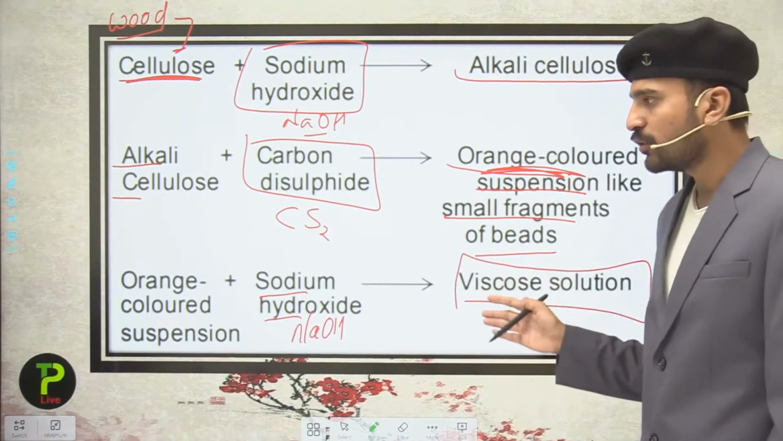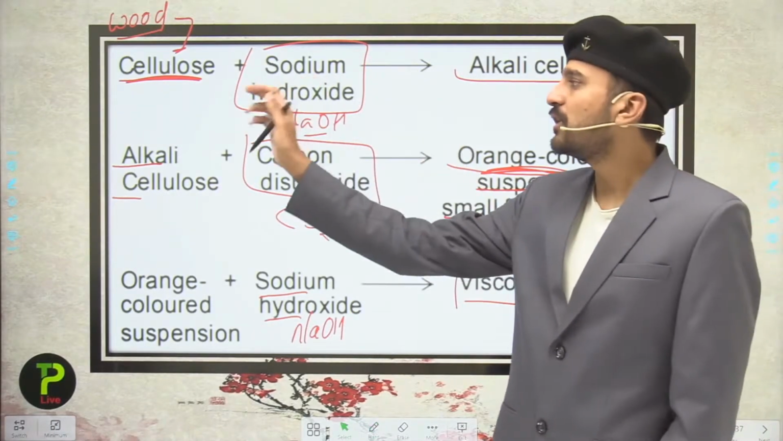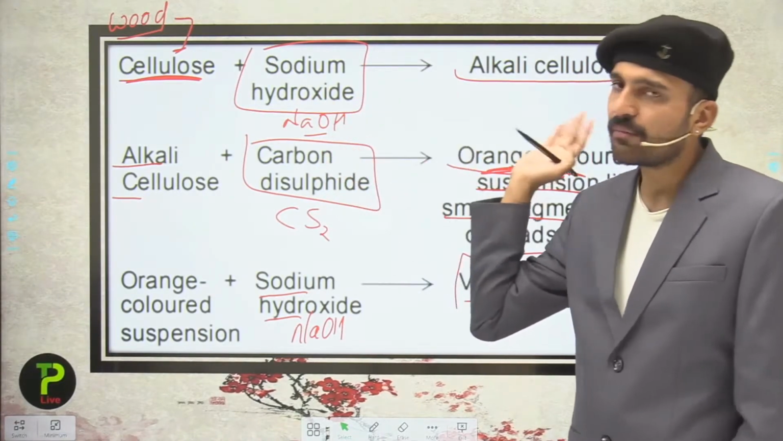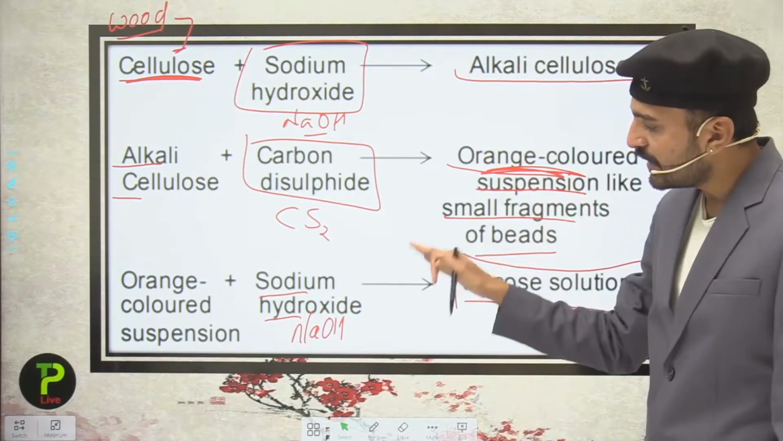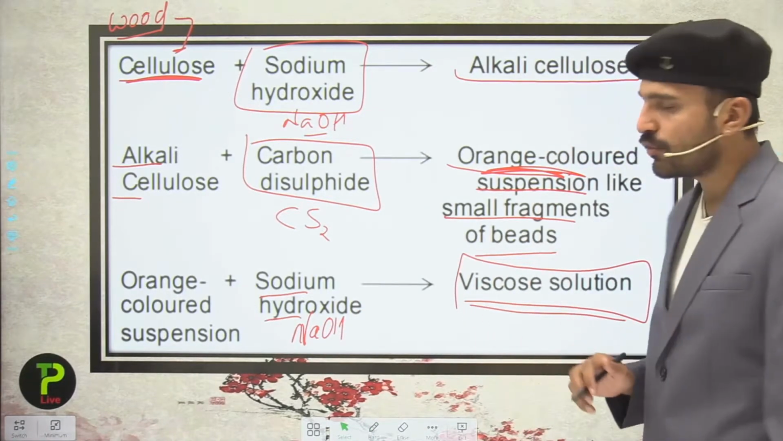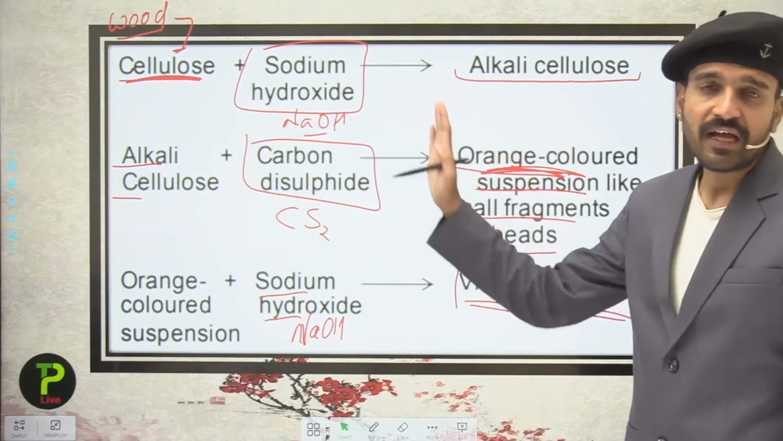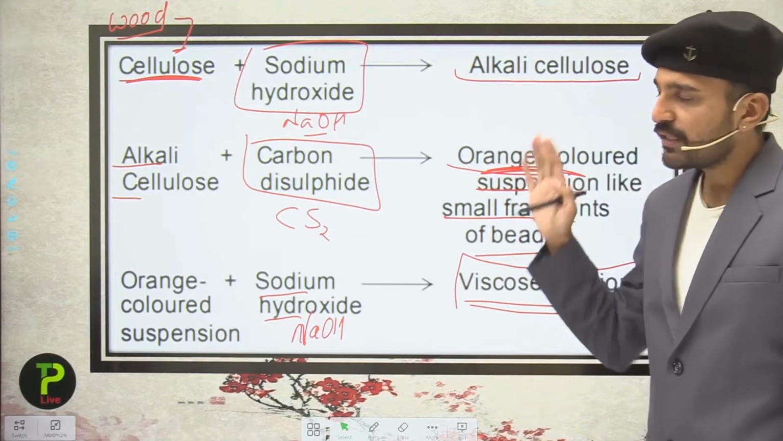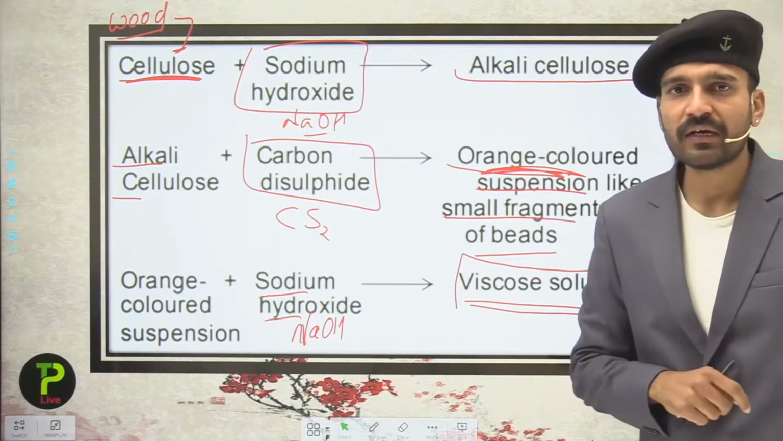So this viscous solution is obtained when the cellulose is first treated with sodium hydroxide, then treated with carbon disulfide, and then again treated with the NaOH solution. So finally the viscose solution is obtained. So read these reactions carefully. We are not going to go into the detail. Simply, these reactions are important for your class 8th syllabus.